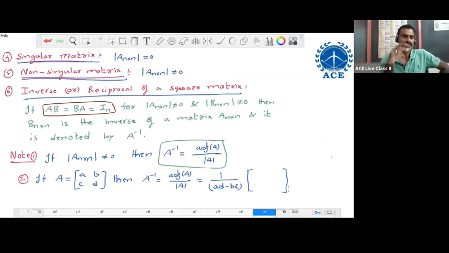Again, to write the adjoint matrix, for each element we find the minor and cofactor. Using cofactors, we form a matrix, and by taking the transpose, we write the adjoint matrix. That is the general method. But for this 2 by 2, we directly write the adjoint without finding all these. Just interchange diagonal elements, A to D, D to A, and take the minus sign for non-diagonal elements, minus B, minus C. It is A inverse for 2 by 2 matrix. Next, note point number 3.